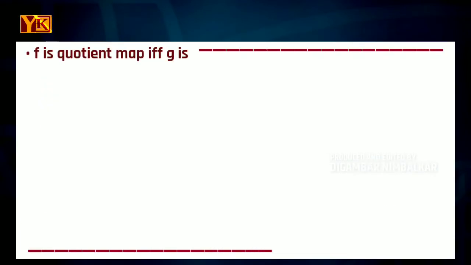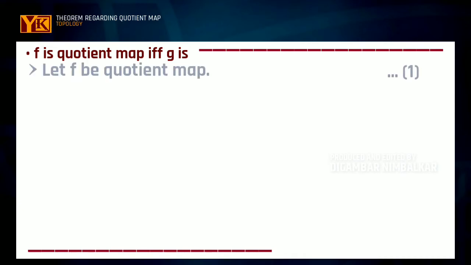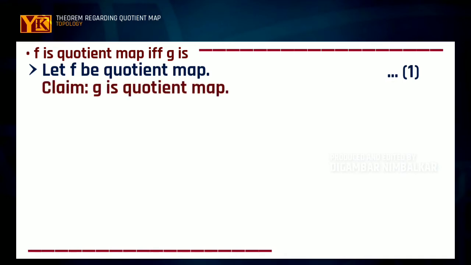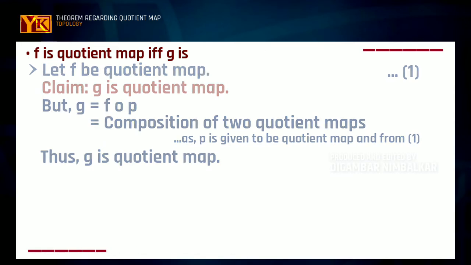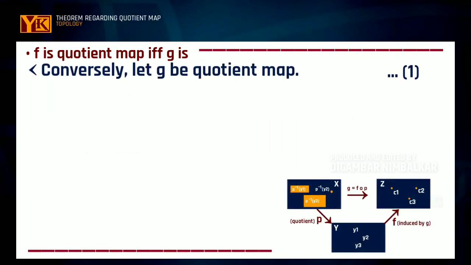Now the second statement to prove is, if f is a quotient map, then g is also a quotient map, and vice versa. So first we consider f to be a quotient map. Then our claim is that g is also a quotient map. But g is equal to f composition p, which is a composition of two quotient maps, which will be a quotient map. So it is straightforward. If f is quotient, then g is a quotient map. Now conversely, suppose g is a quotient map, then our claim will be that f is also a quotient map.